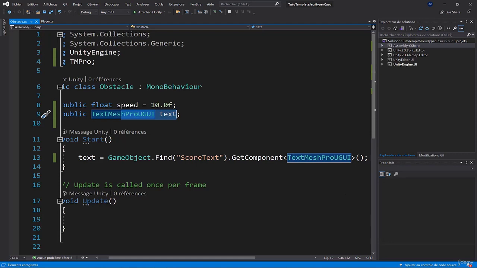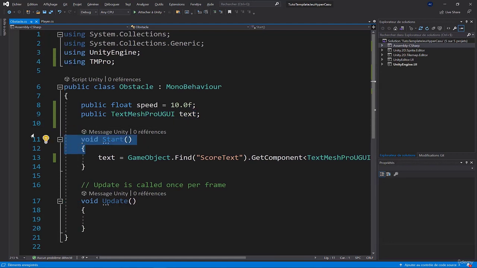So that's why I put myself in the start function, which is triggered from the moment an object arrives on your stage, in your scene. So when the cube is generated, we get the score and we store it here to use it later.